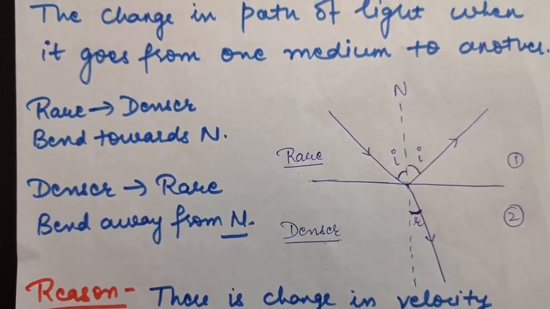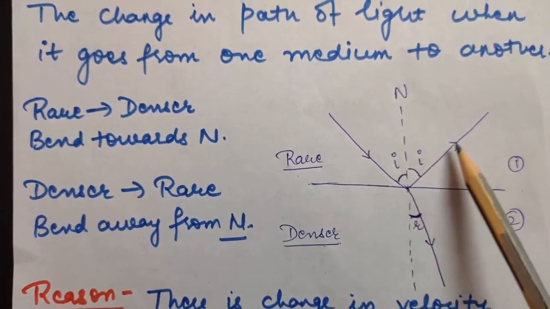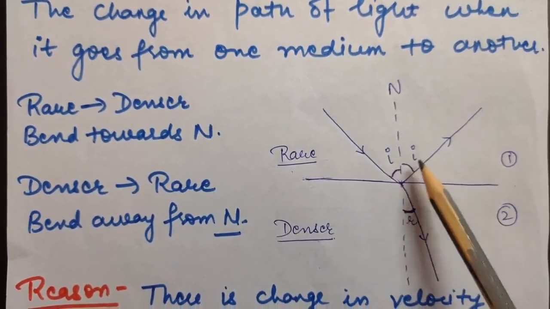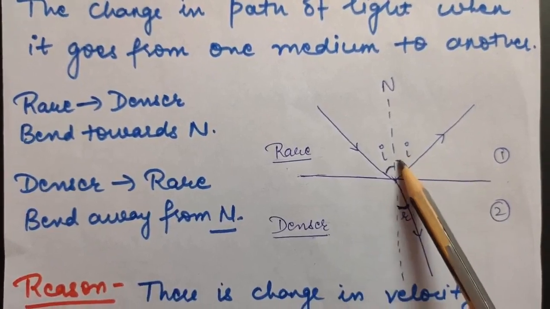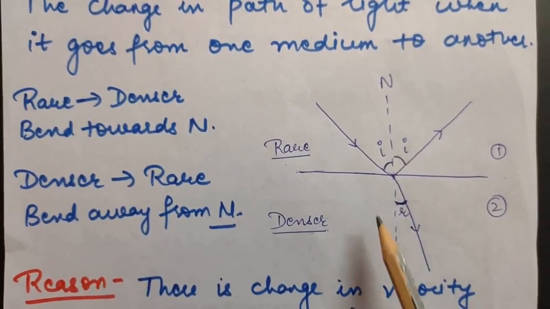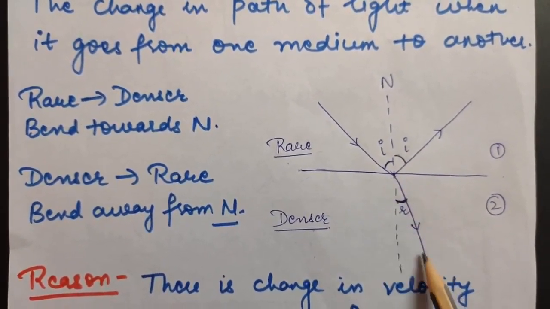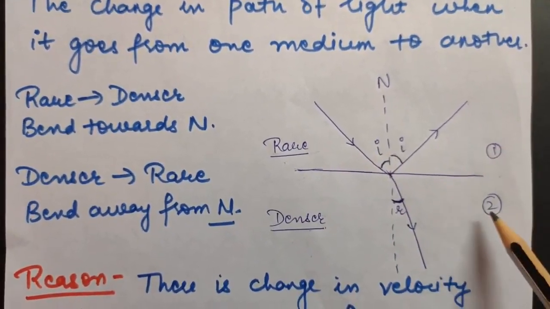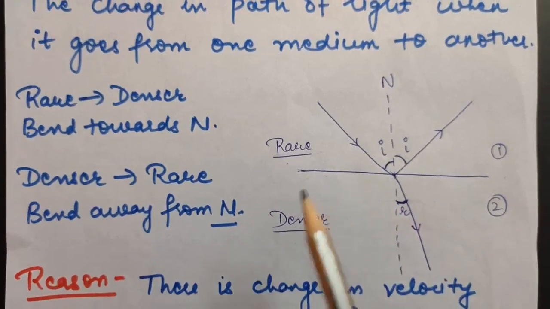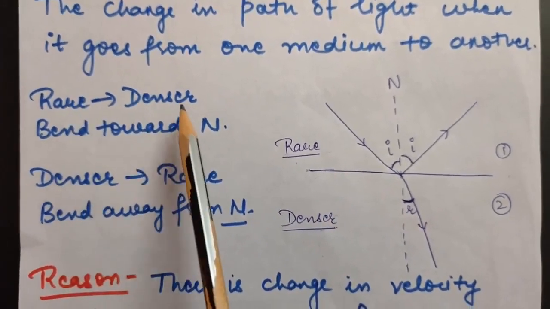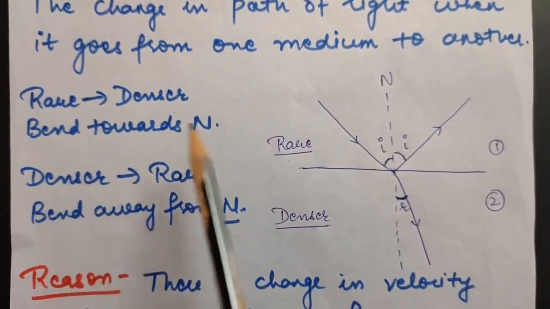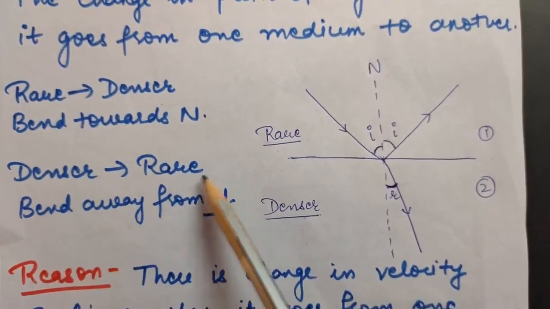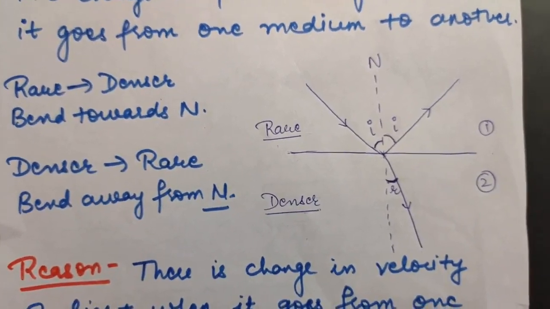As you know, this light gets reflected at an angle equal to the angle of incidence, so angle of reflection is also angle I. Now this ray is showing you the refracted ray, when the light is traveling from one medium to another. Whenever a light ray goes from rare to denser medium, it bends towards the normal, and whenever it goes from denser to rare medium, it bends away from the normal.